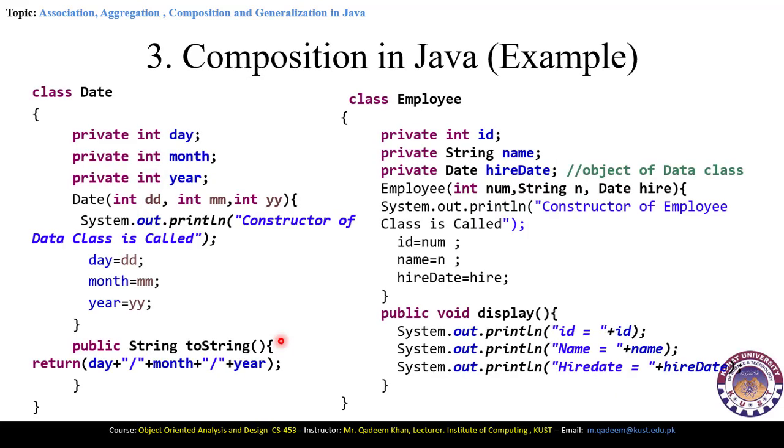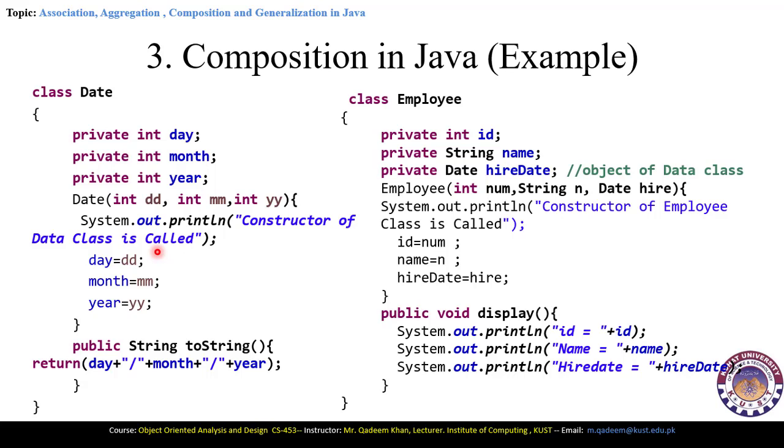Here we are providing you the example of composition with the help of a Java example. First we have the Date class. The Date class contains different variables and also the constructor of the Date class. Inside the constructor, we are going to print a statement with System.out.println that the constructor of the Date class is called.